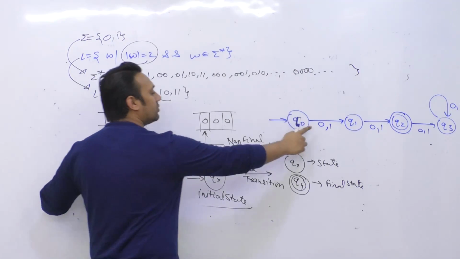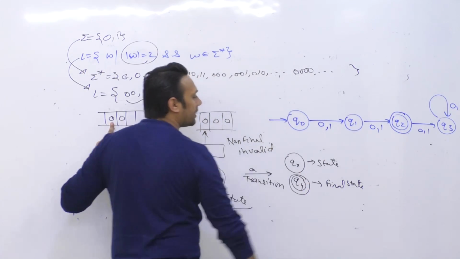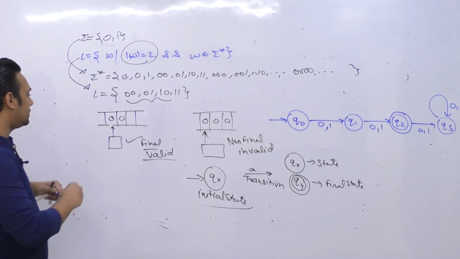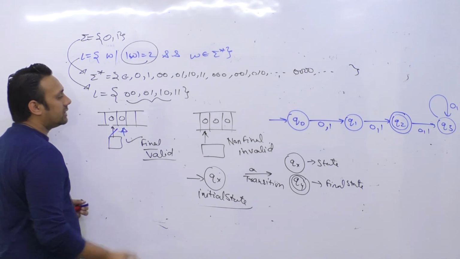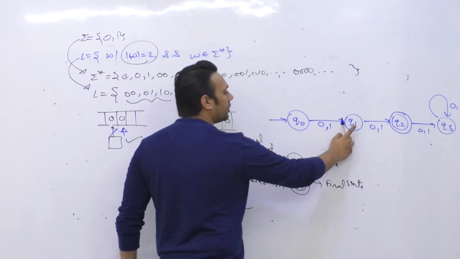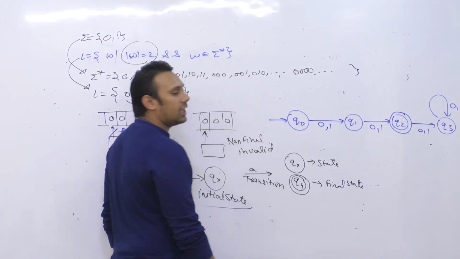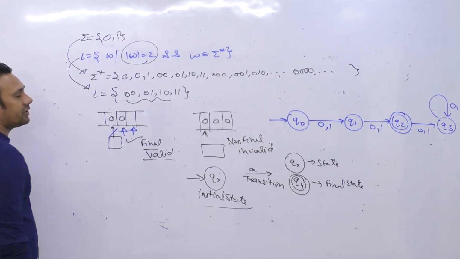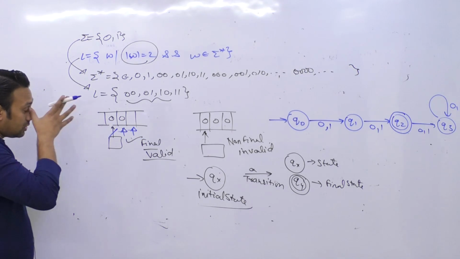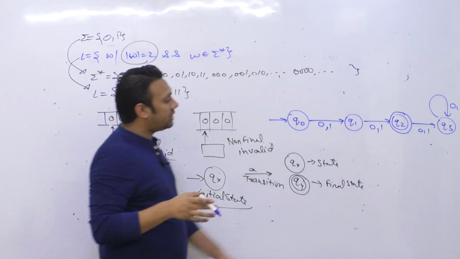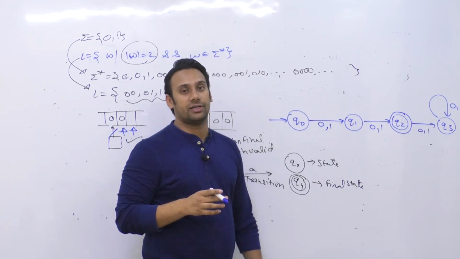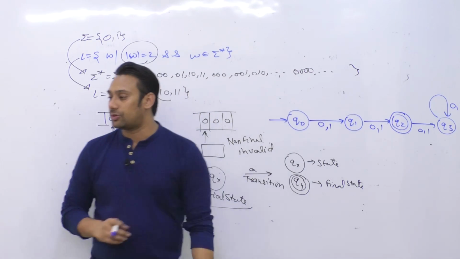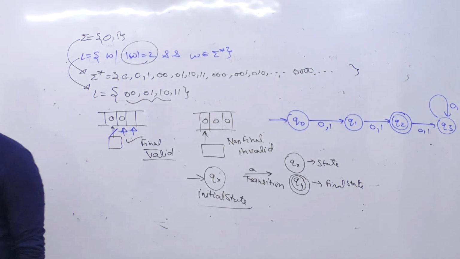Now after reading the second 0, you go from Q1 to Q2, and after that the string is finished. When your string is finished, you are now at a final state. That means this is a valid string.